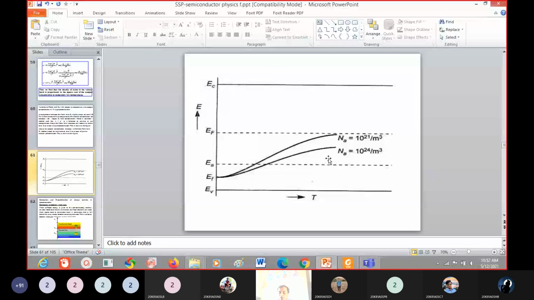If the acceptor concentration is low, then the increase of the Fermi level with temperature is very fast, at lower acceptor ion concentrations. This is about the Fermi level of the semiconductor. We will stop the lesson today.